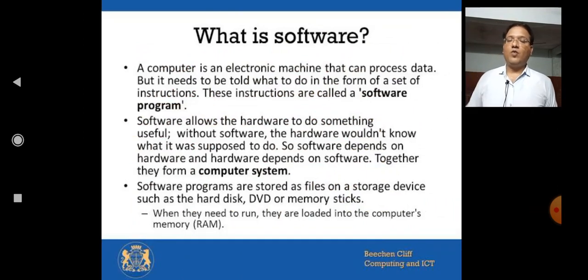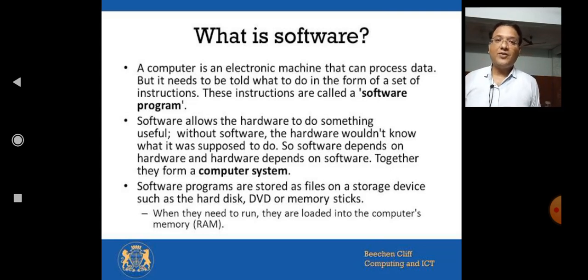Now next, what is a software? The volatile part of the computer which you cannot see or touch is called software. A computer is an electronic machine that can process data, but it needs to be told what to do in the form of a set of instructions. These instructions are called a software program.